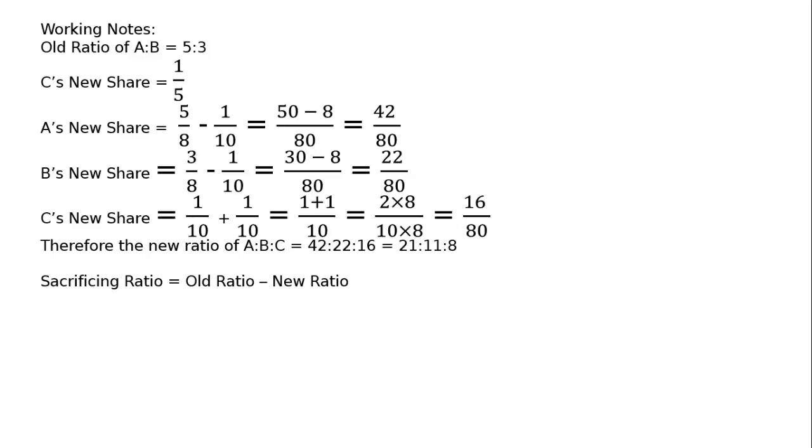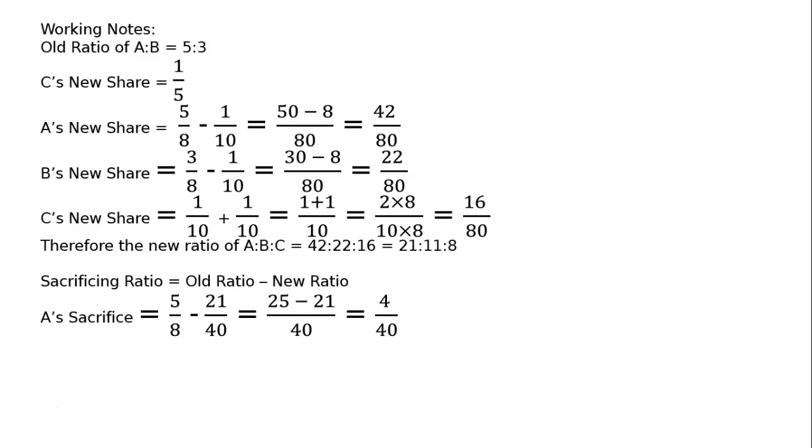Sacrificing ratio is equal to old ratio minus new ratio. A's sacrifice is equal to 5 upon 8 minus 21 upon 40, that is equal to, LCM 40, 25 minus 21, that is equal to 4 upon 40.